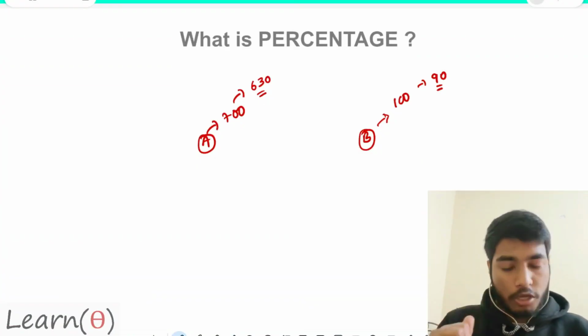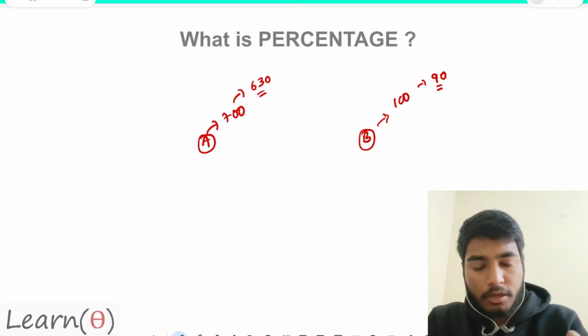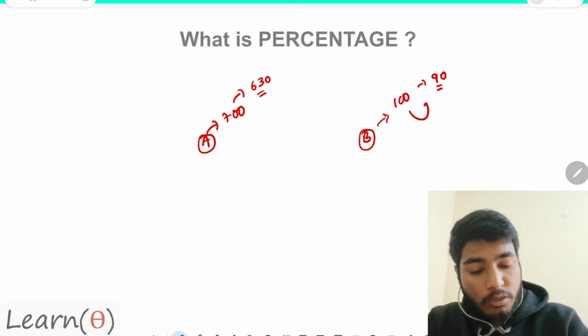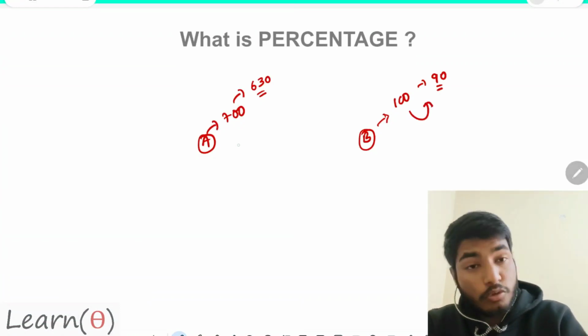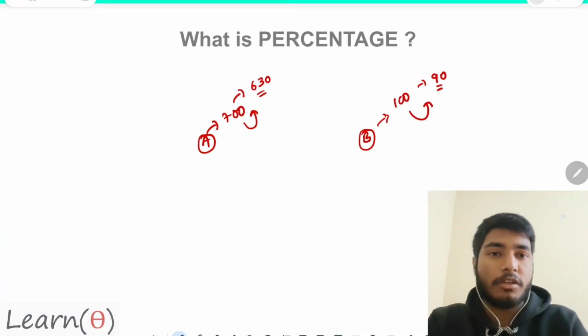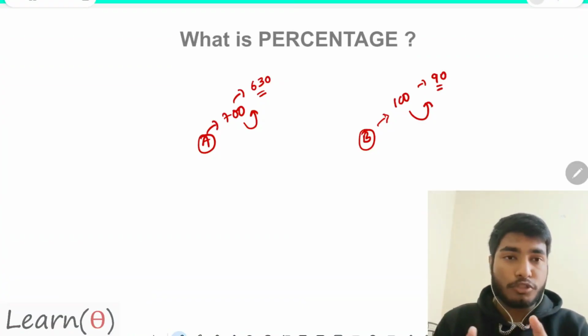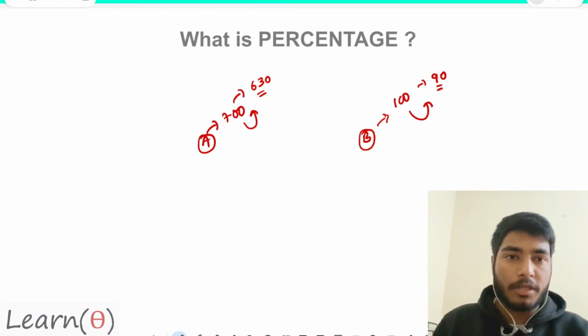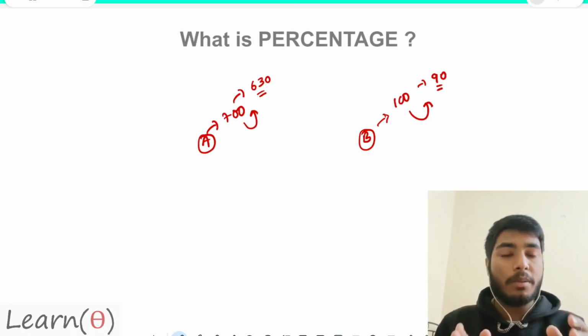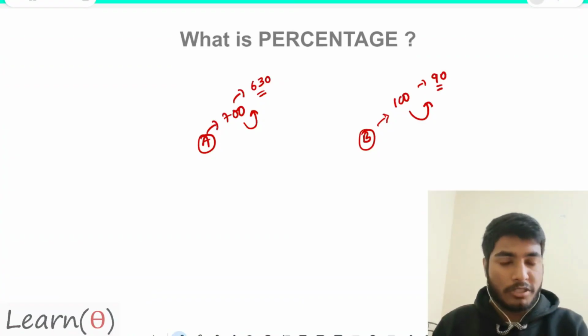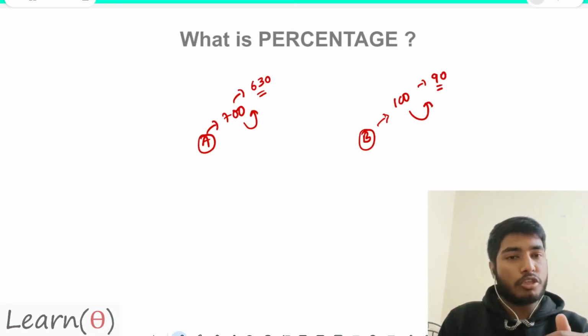I have scored 90 of 100, and you have scored 630 of 700, so there is no proportionate value to make a comparison. Whenever a comparison takes place, there is a basic rule: compare between the same things. If they are not the same, bring them to the same position and then compare.